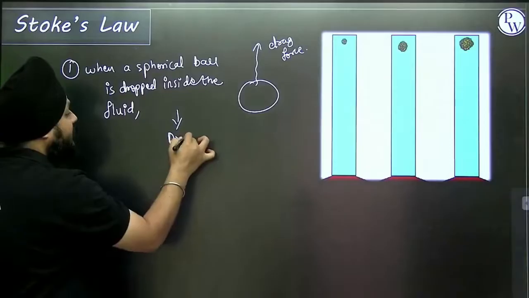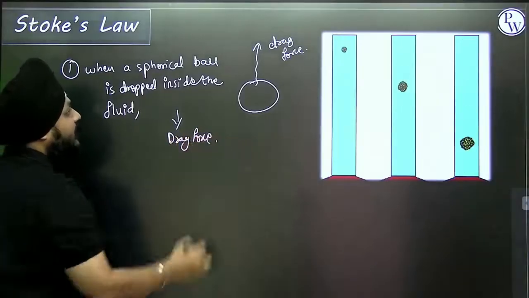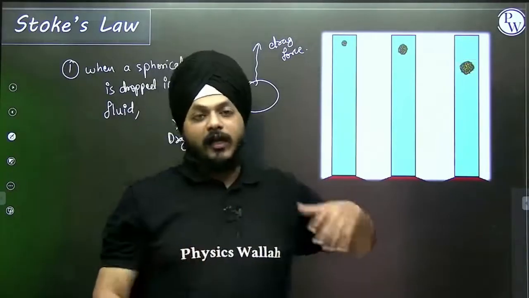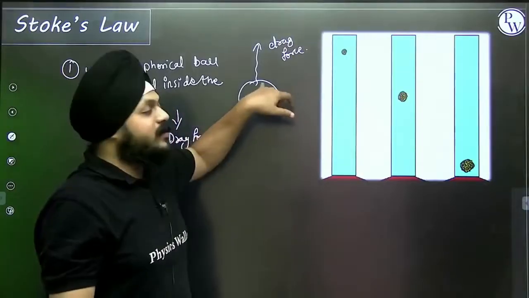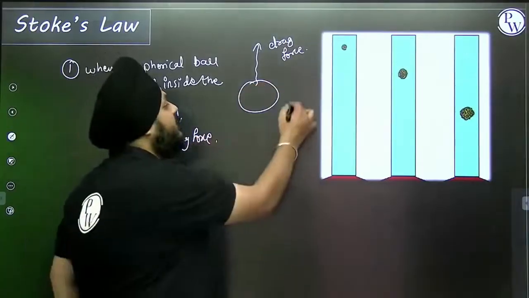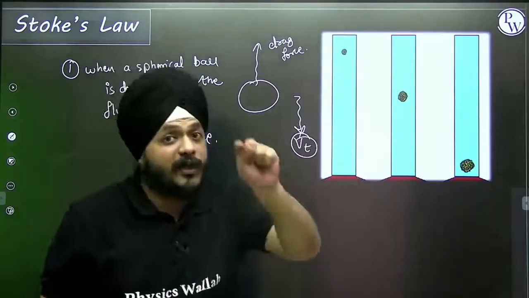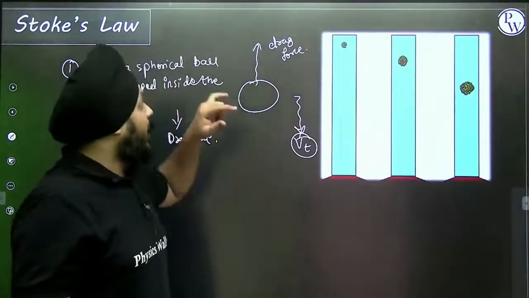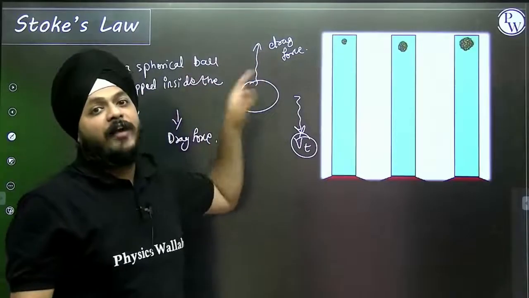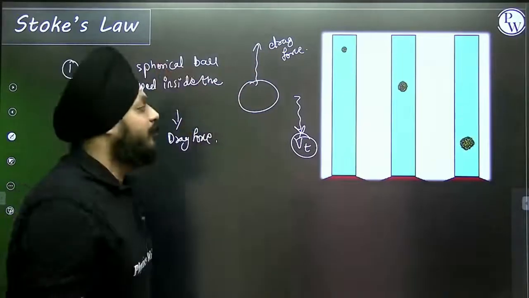That drag force tries to balance all the vertical forces so that this particle can move with a constant velocity in the downward direction, that is terminal velocity. But what actually is Stokes' law? The presence of this drag force is Stokes' law.